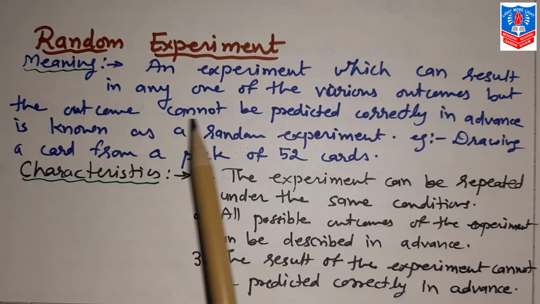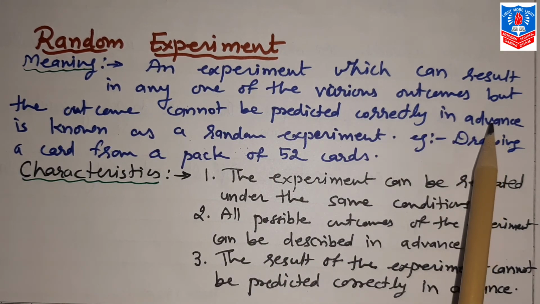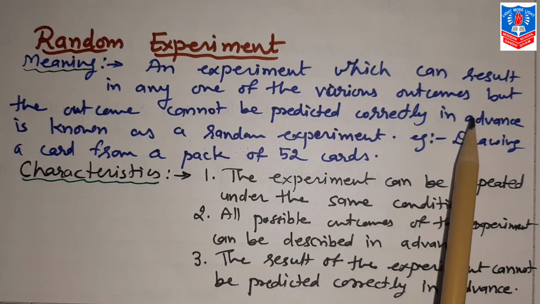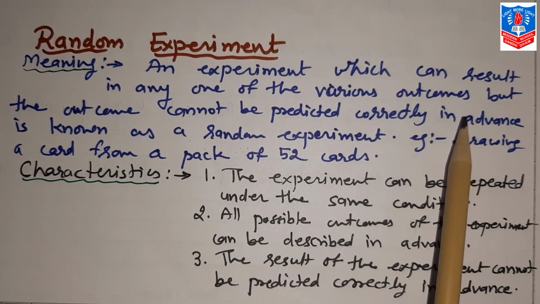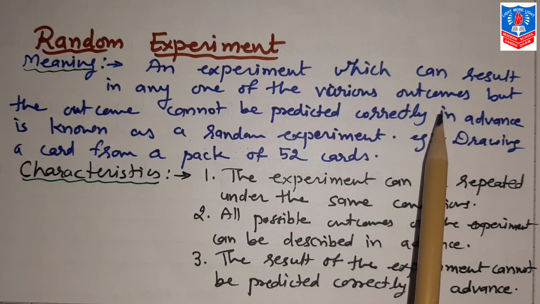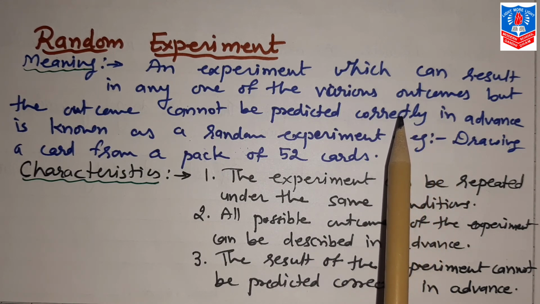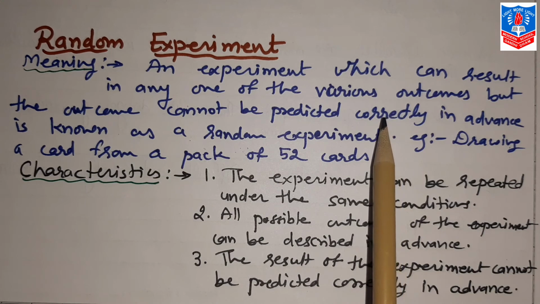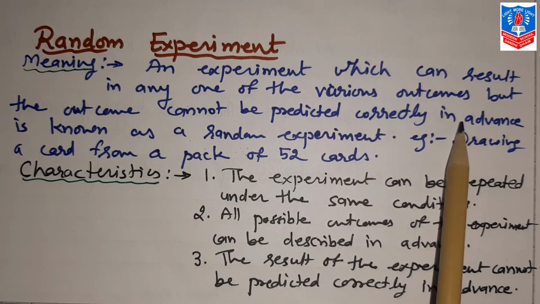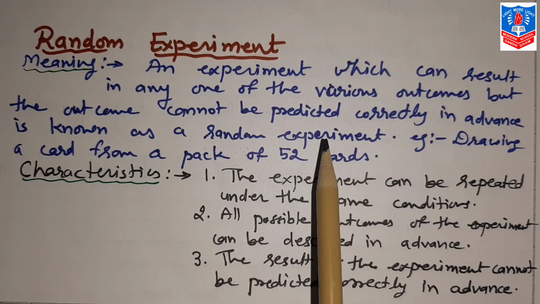But the outcome cannot be predicted correctly in advance. Can we predict? Of course we can say that any one number from 1 to 6 will be there. But that number 3 only will be there, we cannot predict correctly in advance. Any other number can be there, 4, 1, 2. That is known as a random experiment.